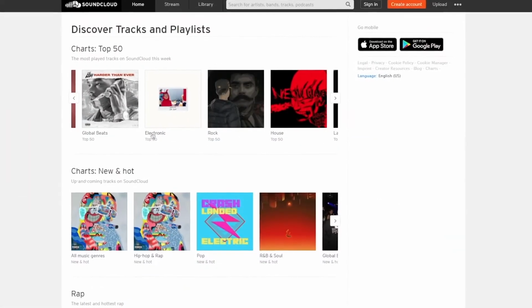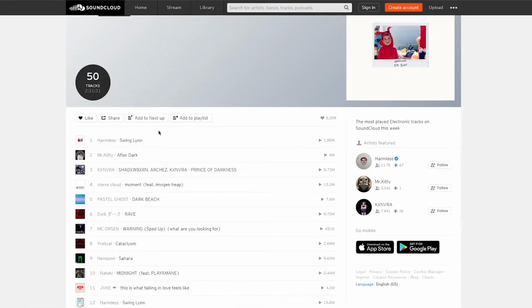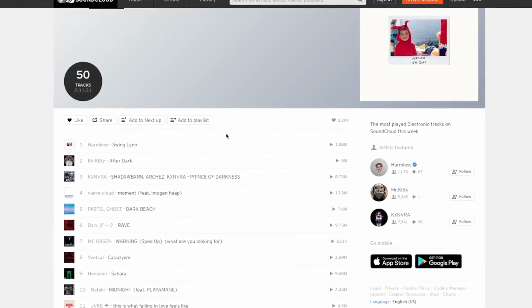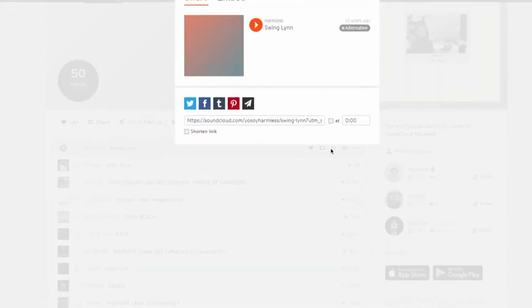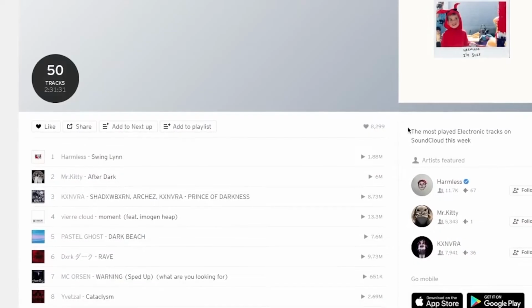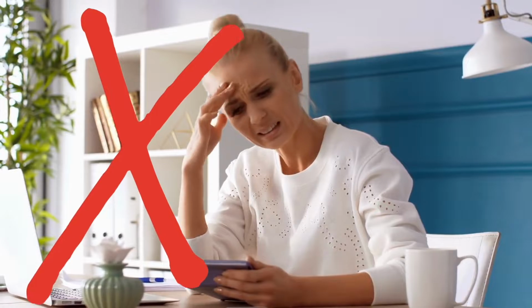To download the music track, just click on the title like so, and as you can see, it now opens up a playlist which has different music tracks. Now let's select the very first track by clicking on it. To get the music track, just click on this share button right here, and then copy this link to download the music track. You'll be using this audio file later to transcribe the music track. And don't worry, I will be showing you a free software that will do all the transcribing work for you.